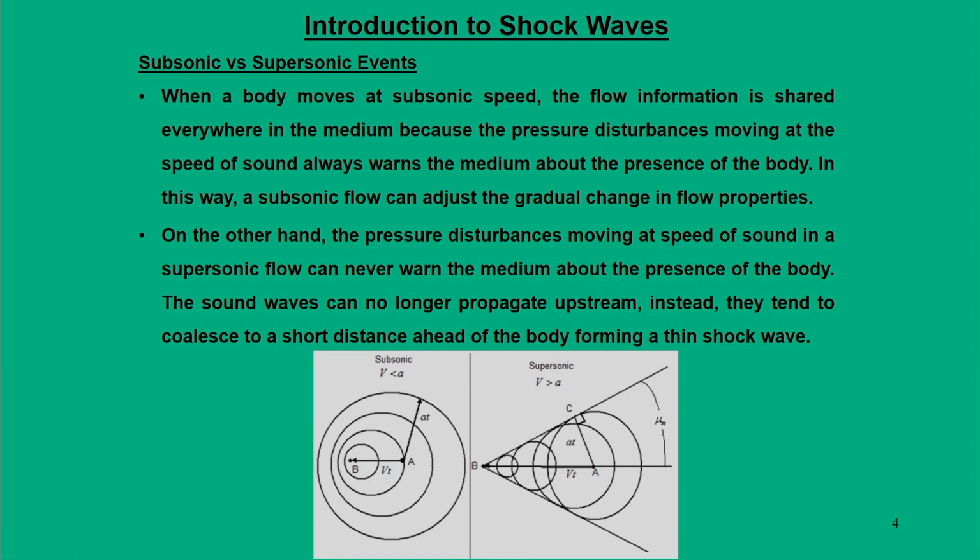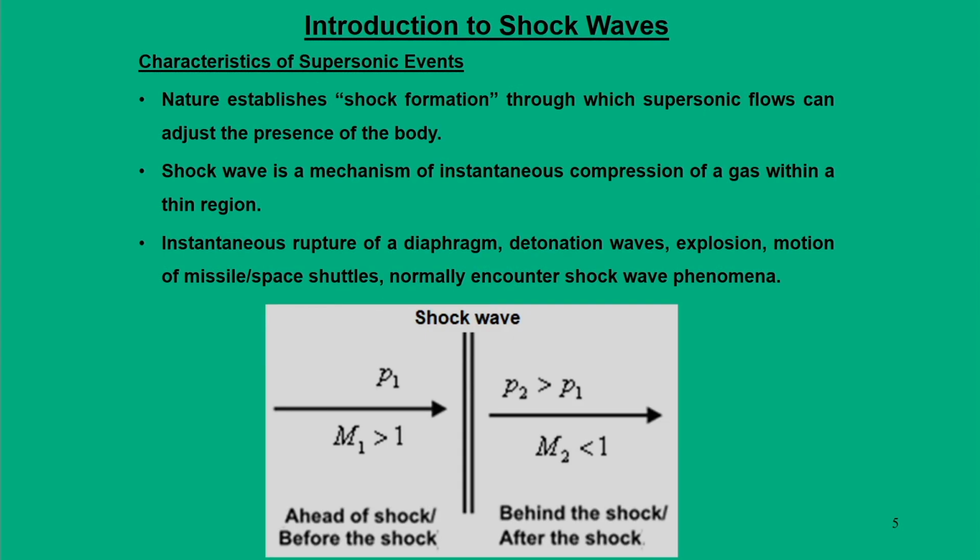But then if that is the case, how does one know about the presence of the body? For that situation, see what we say as a characteristic of a supersonic event. If such a situation arises, nature establishes a phenomenon that we call shock formation, a process through which the supersonic flow adjusts to the presence of the body. This adjustment has to be done in a very small region, and that is nothing but the shock wave.